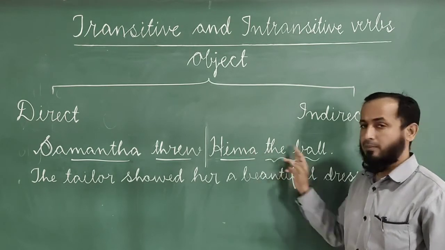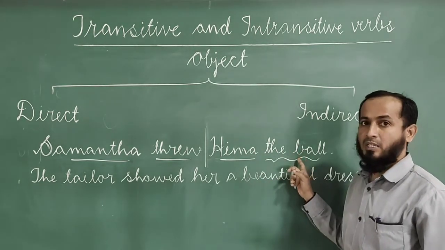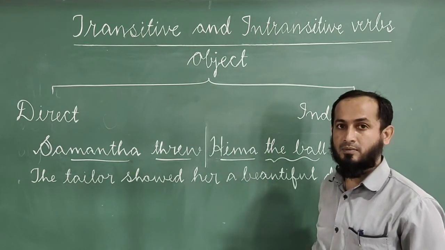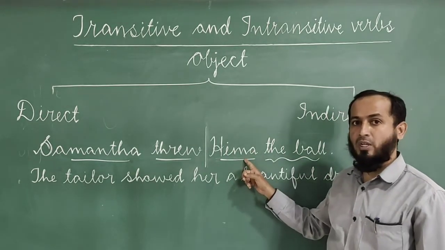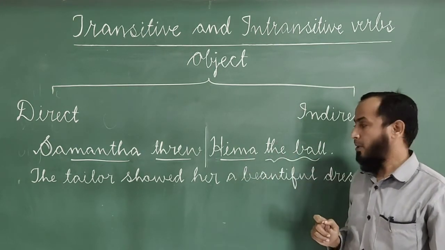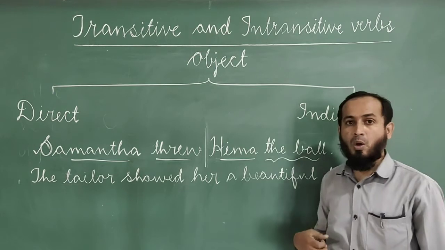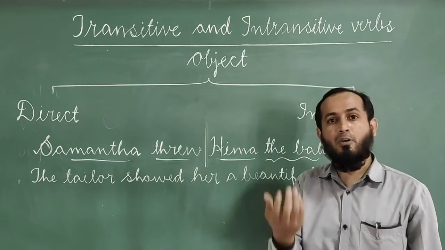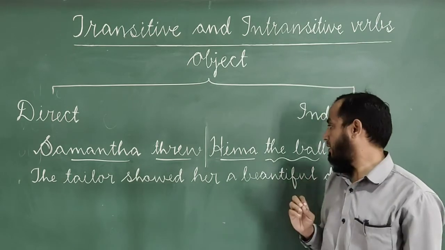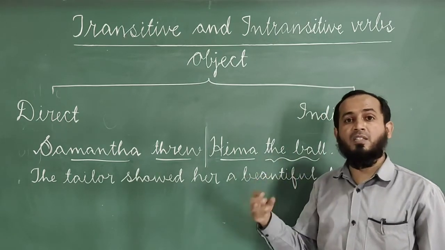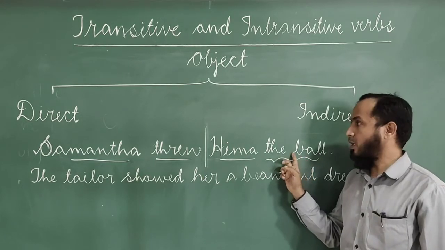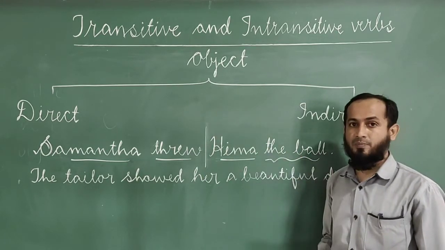Out of them, the ball is known as direct object and Hima is known as indirect object. Why? Because direct object answers the question what. For example, what did Samantha throw? The ball. So the ball is direct object.